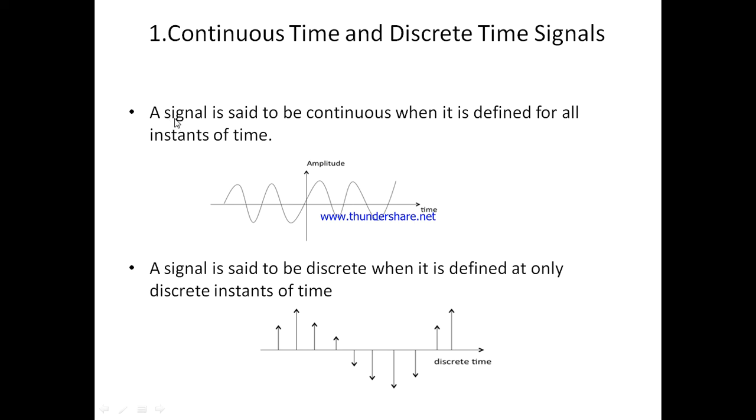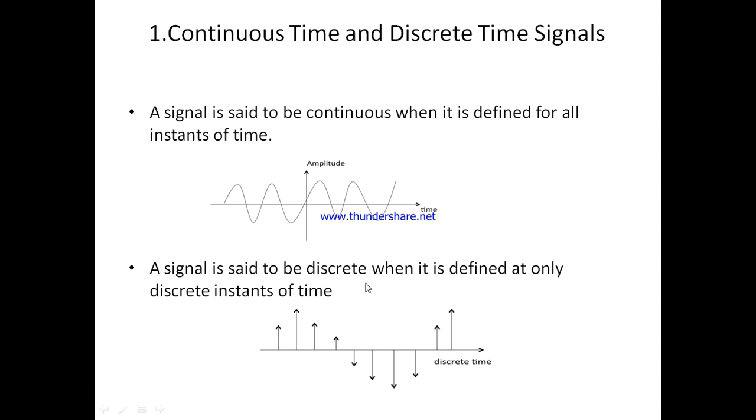A signal is said to be continuous when it is defined for all instants of time. Here this is the continuous signal. On the x-axis we have the time and on the y-axis we have the amplitude. It has amplitude at all instants of time, so the signal is defined for all instants of time. That is the continuous time signal.